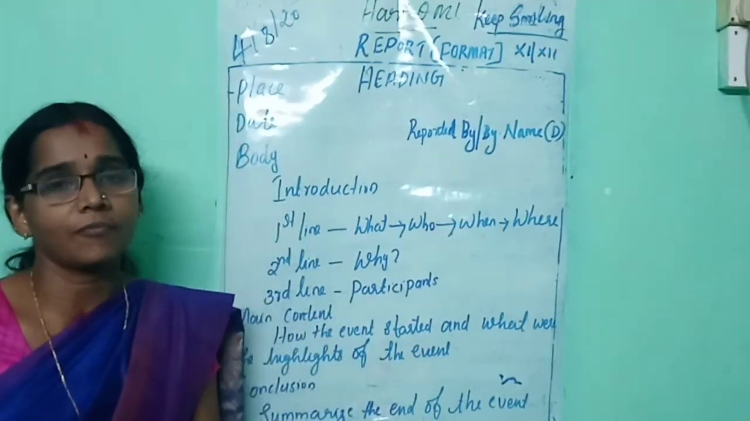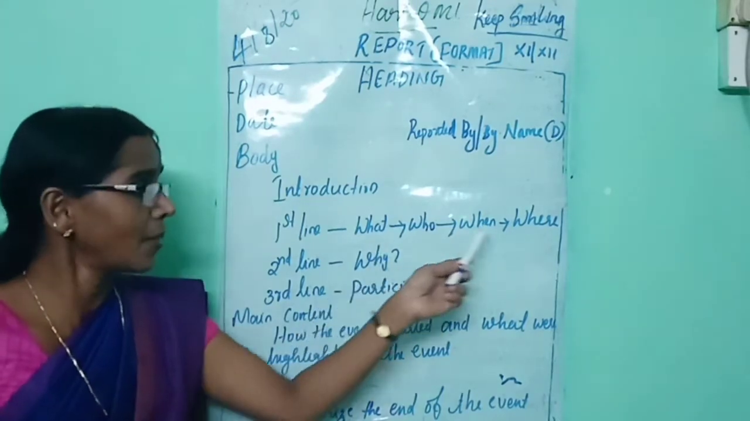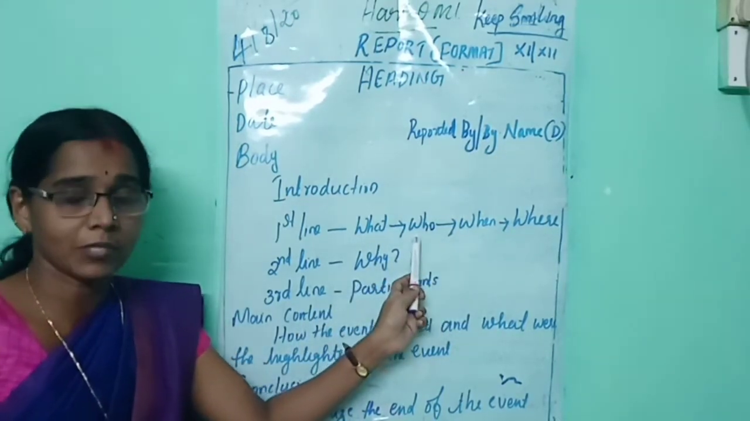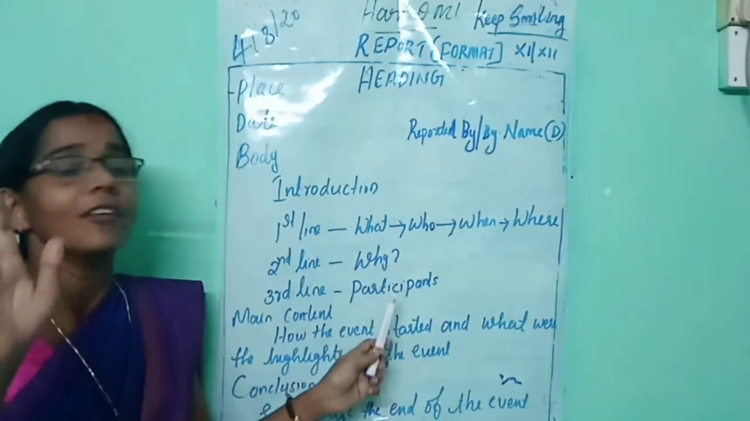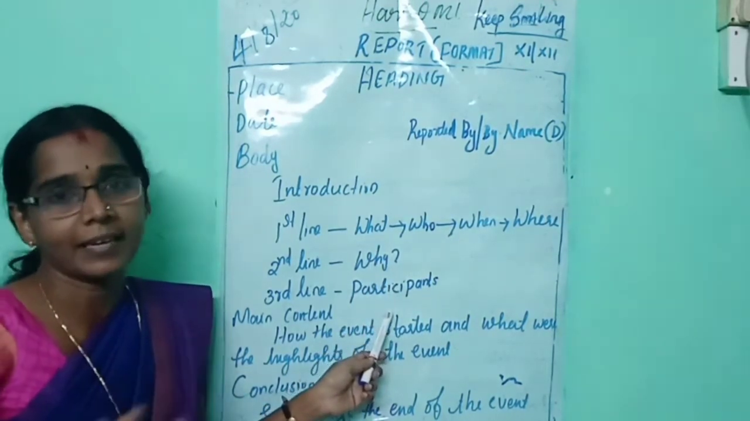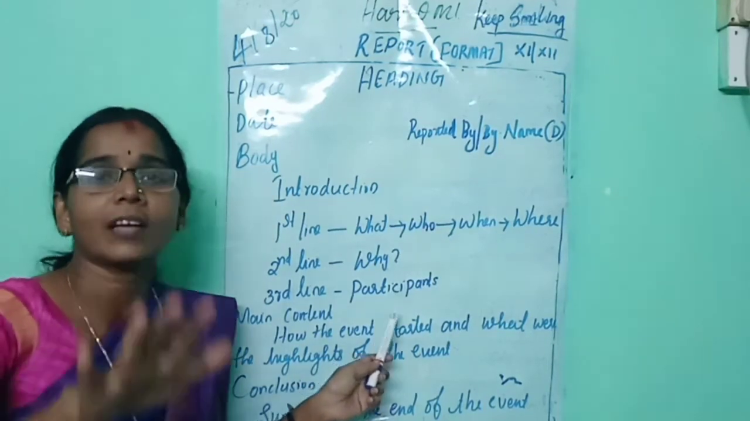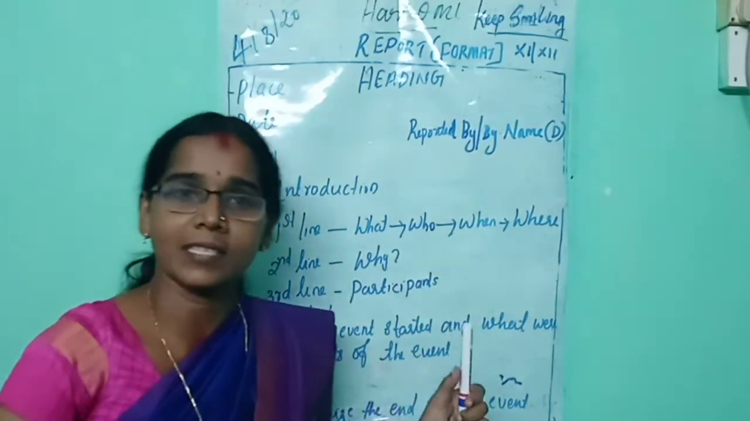I think it's clear for you. When you answer all these WH questions, your first line will be ready. When you write why it was conducted, your second line will be ready. When you write about the participants, your third line will be ready. That means your introductory paragraph is ready.